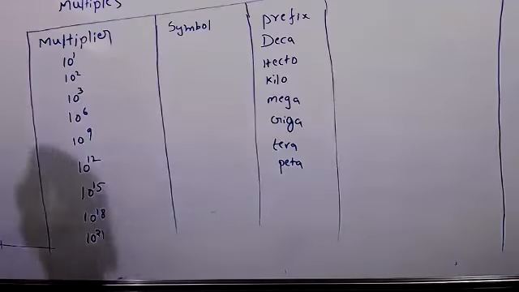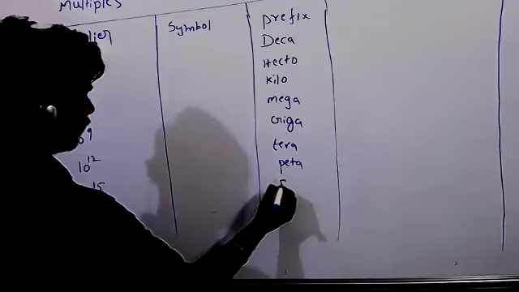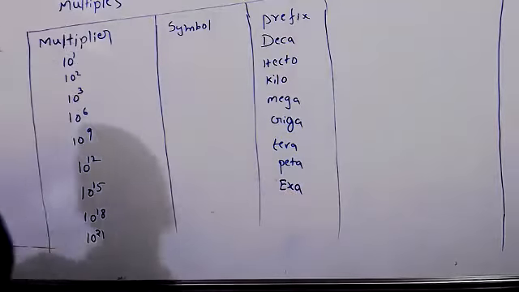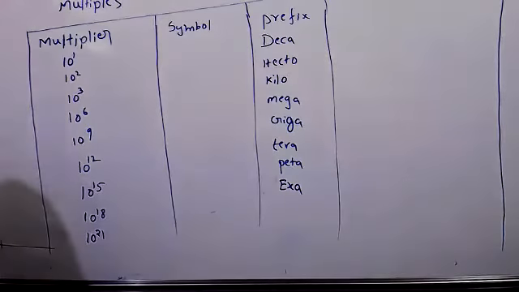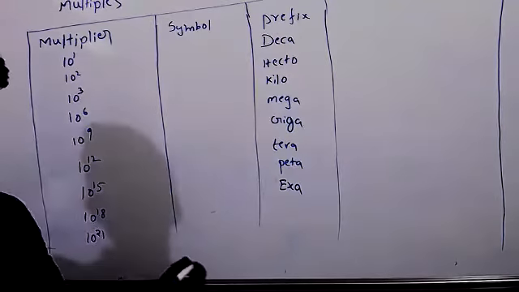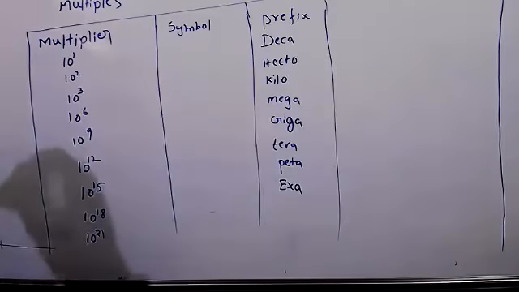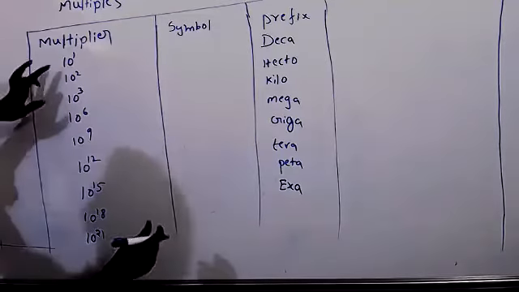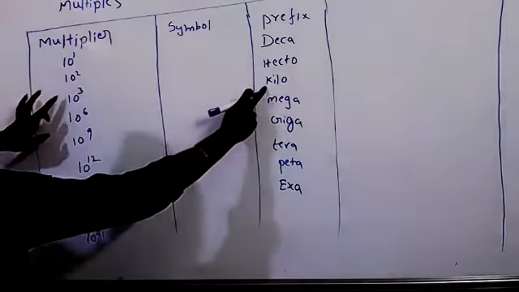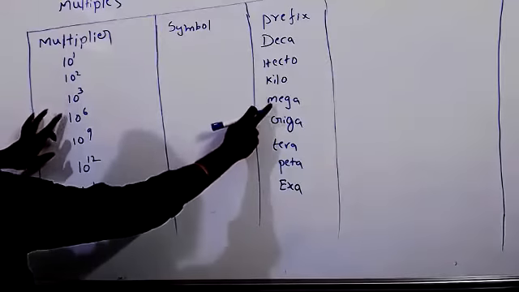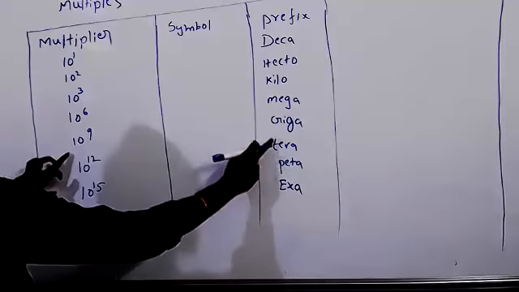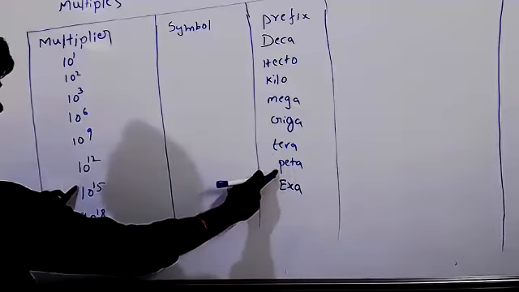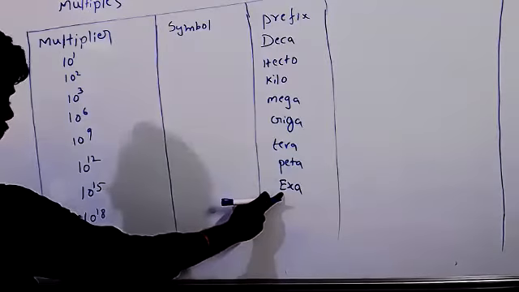Deca, hecto, kilo, mega, giga, tera, peta, exa.